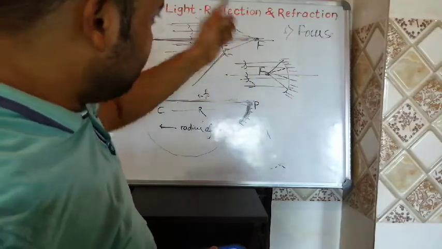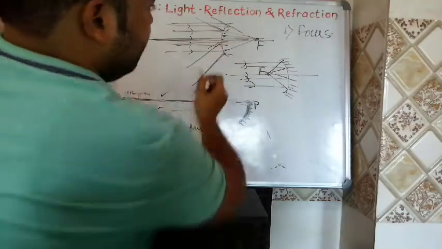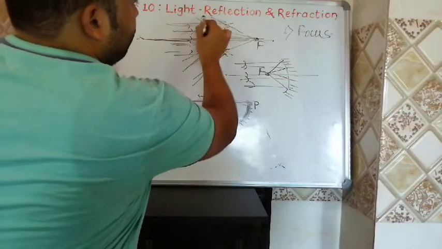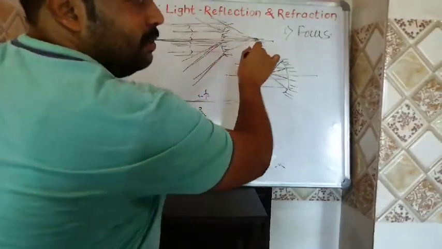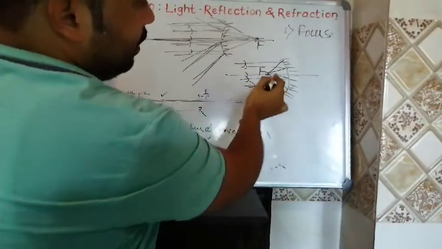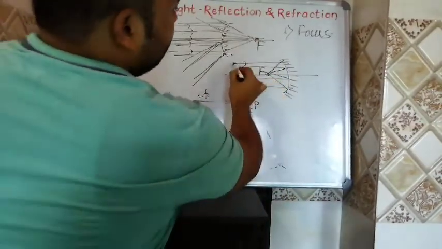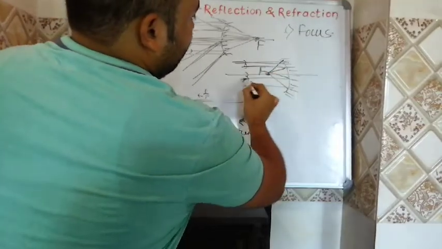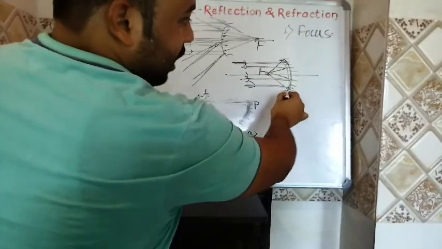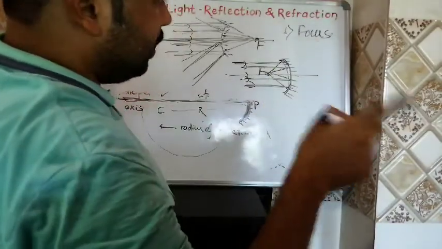In case of convex mirror, they are not meeting directly, they are going like this. What are we doing? We are extending them in backward direction. If we extend, they will meet at a point here. This is called focus. But in case of concave mirror, these are the rays of light coming parallel to the principal axis. They are incident on the plane of the mirror. After reflection, what is happening?